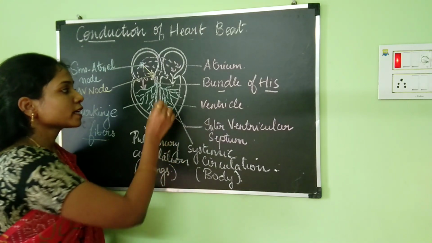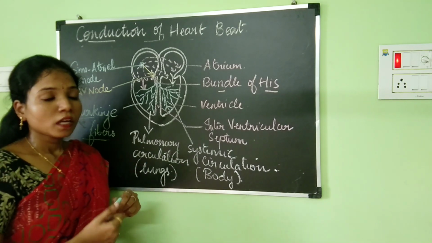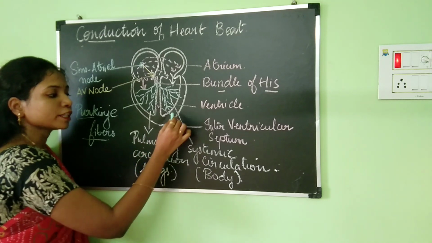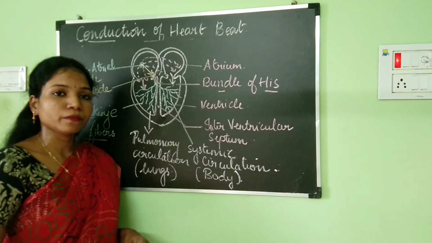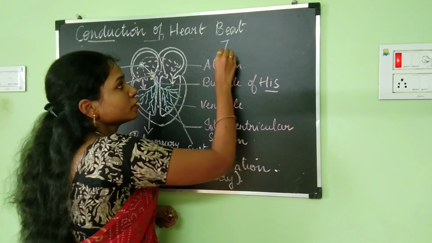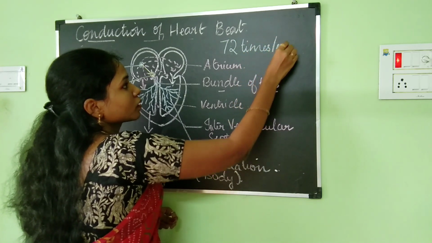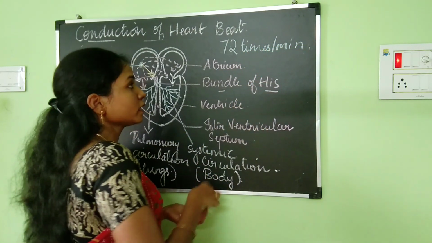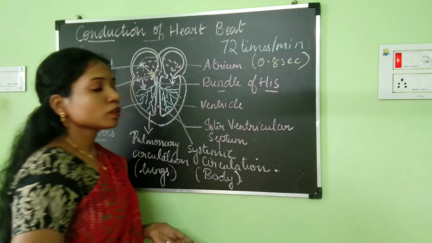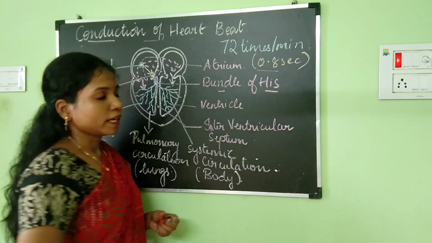So when the impulse has reached the Purkinje fibers, the ventricles will contract. When the ventricles contract, the blood will be pumped into the pulmonary circulation and the systemic circulation respectively. So this is how one heartbeat takes place. Per minute, the human heart beats 72 times, and one heartbeat takes 0.8 seconds. So for one heartbeat to get completed, it requires about 0.8 seconds.